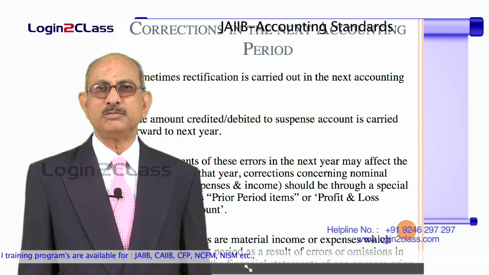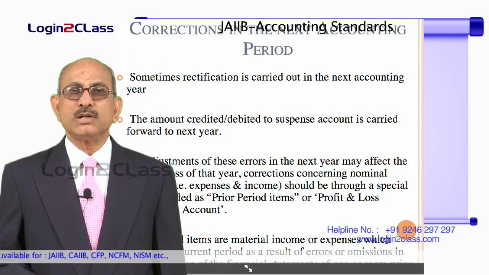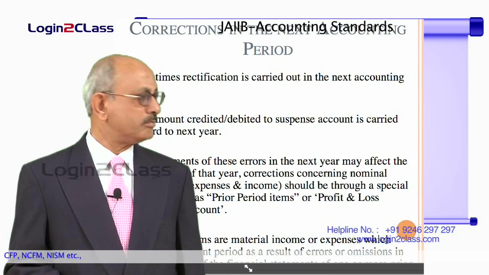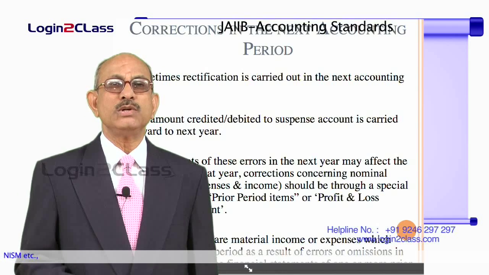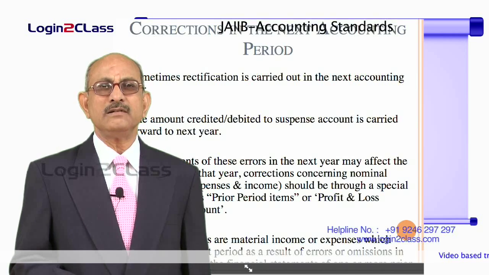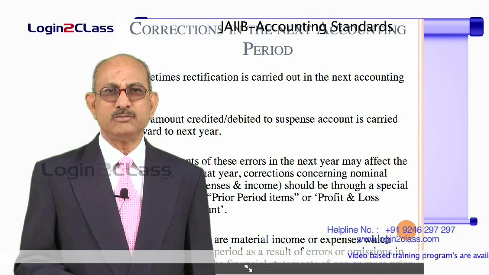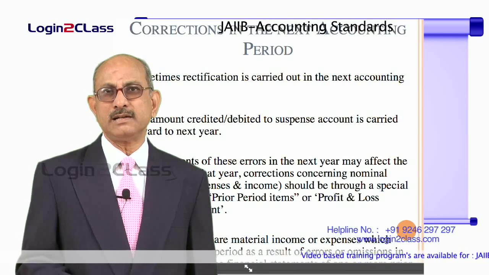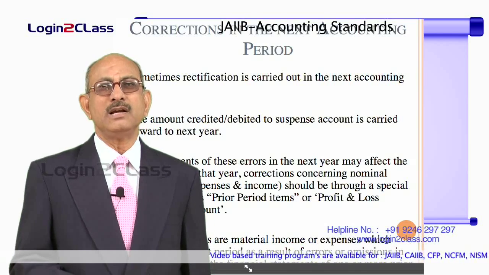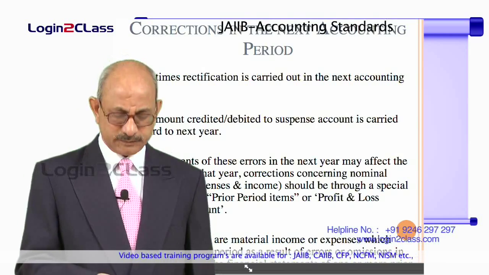What is the basic objective? The objective here is that the users of the financial statement must know what is the actual profit for the current year. And because we have passed certain entries pertaining to prior periods, we need to take away the effect of that and show the current year's profit separately, and thereafter arrive at the total profit after taking into account all the items of prior periods, whether they are income or expenditure. So, the users of the financial statement will be able to distinguish between actual current year profits and the net book profits shown in the books of accounts of the entity.